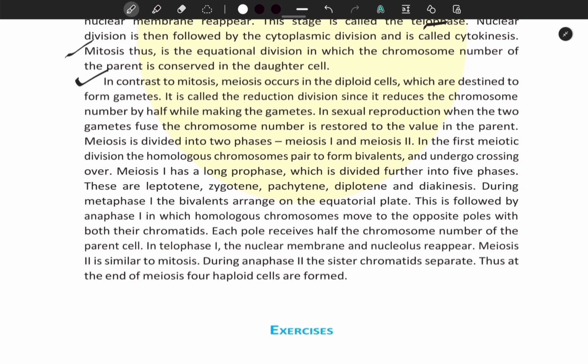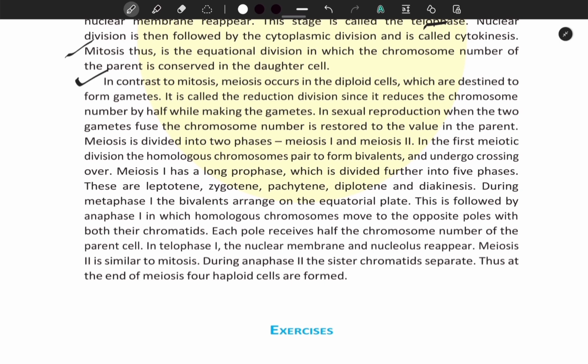Meiosis is divided into two phases, meiosis first and meiosis second. In the first meiotic division, the homologous chromosomes pair to form bivalents and undergo crossing over. Meiosis first has a long prophase which is divided further into 5 phases. These are leptotene, zygotene, pachytene, diplotene and diakinesis. During metaphase first, the bivalents arrange on the equatorial plate.